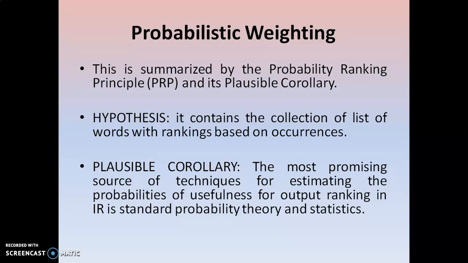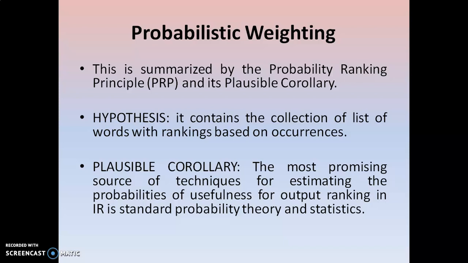The hypothesis contains a collection, a list of words, ranked based on their occurrences. It normally contains the list of terms and items, based on the ranking of the occurrences. The highest ranking means that particular item or term exists more times. The lowest ranking means that it exists fewer times. So the hypothesis contains the list of items along with their occurrences in the form of rankings.